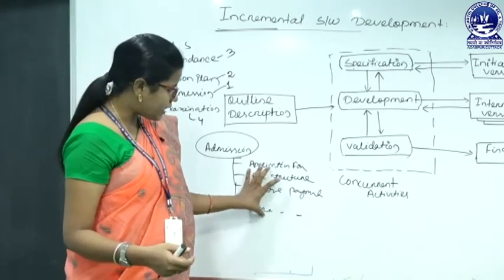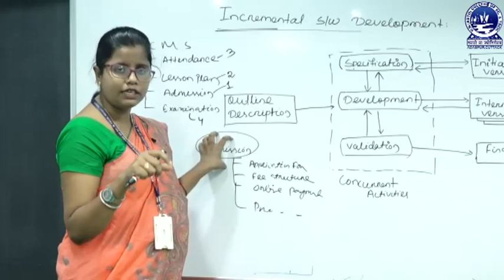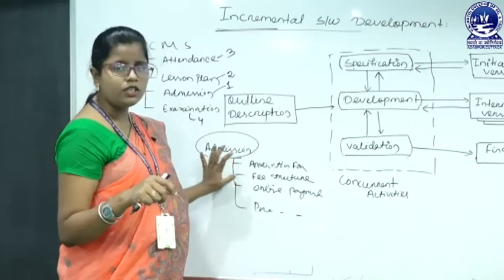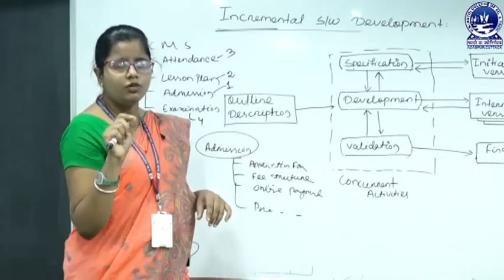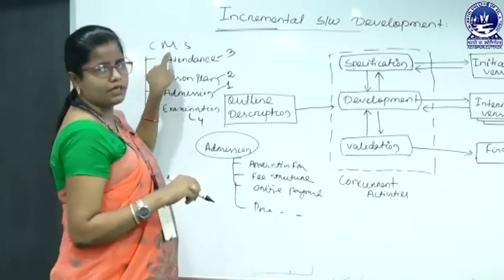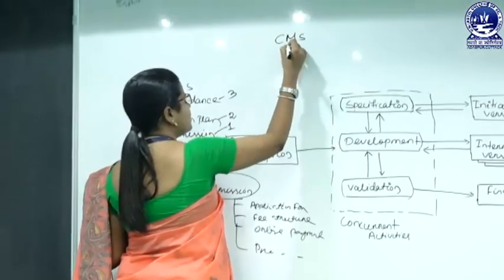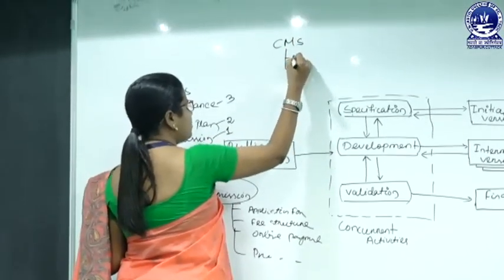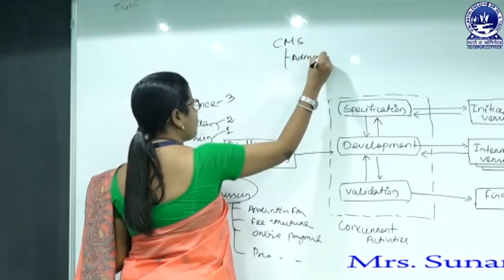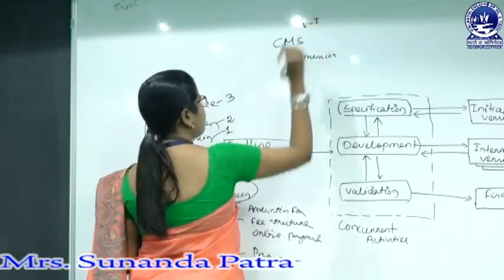Then after we will combine all this and the admission service will get tested. And after that what we will get? We will get an initial version of the CMS. The initial version that we get is the CMS, and under that there is only one service, that is admission. So, this is version 1.